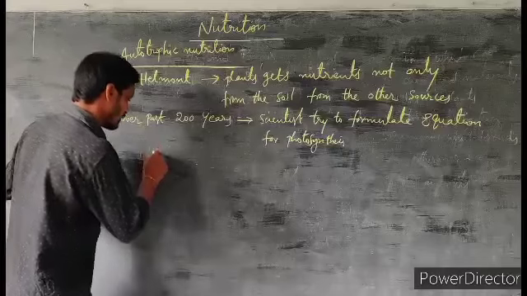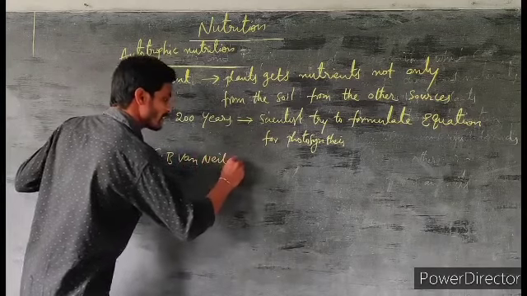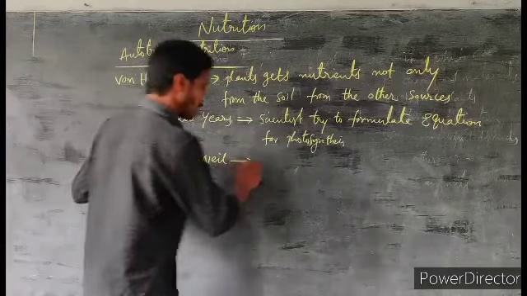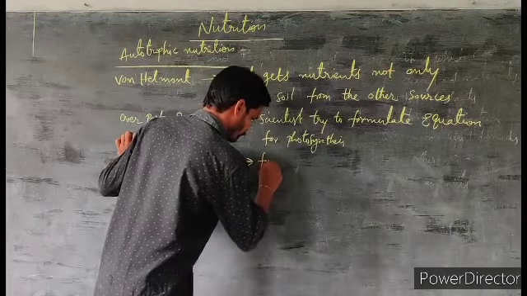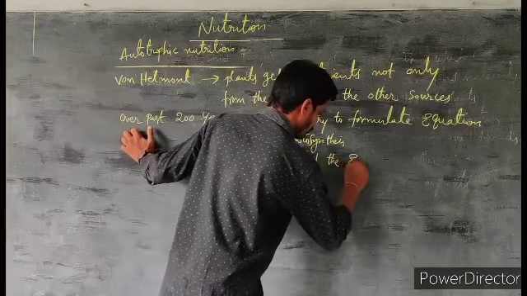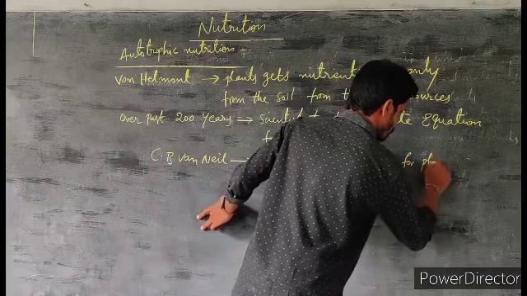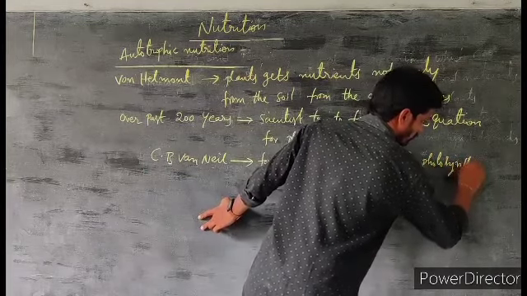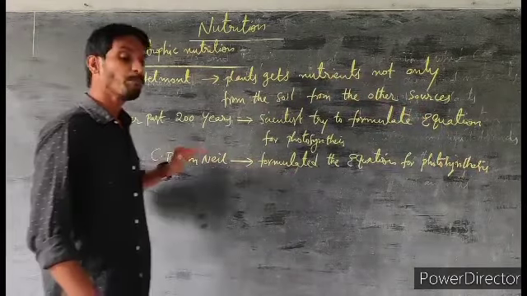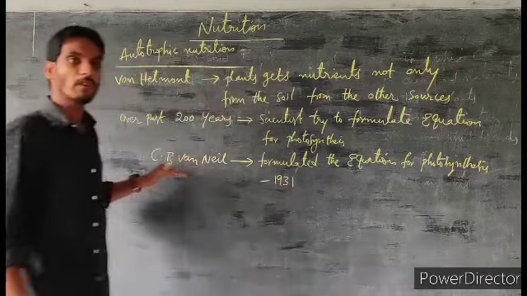First, C.B. Van Niel. C.B. Van Niel is the first scientist who formulated a simple equation for photosynthesis in 1931. In which year did he formulate the equation?